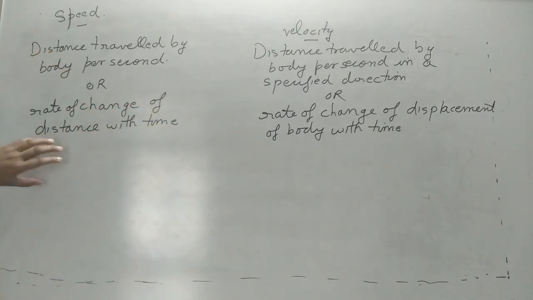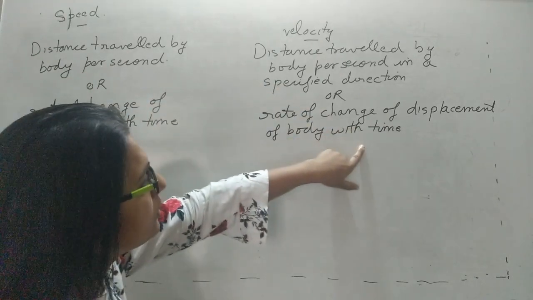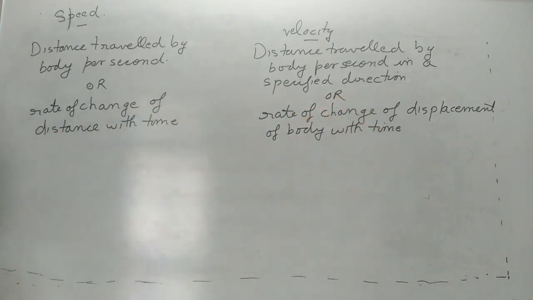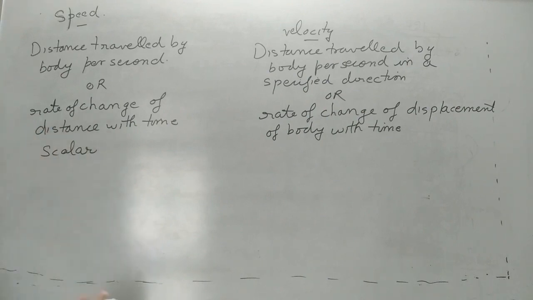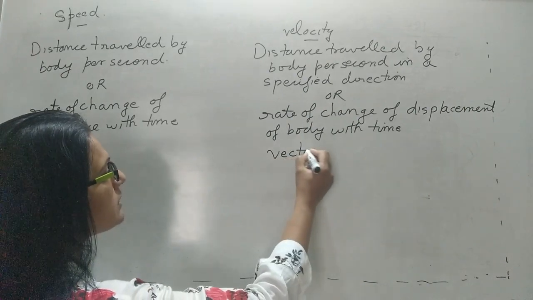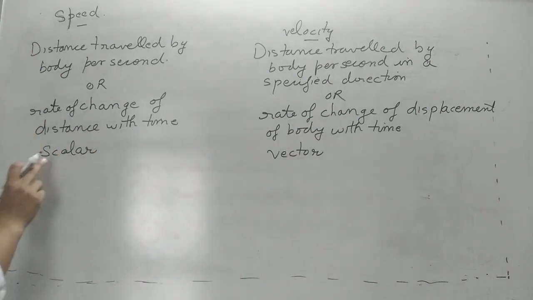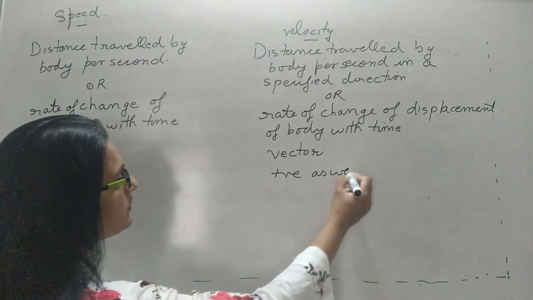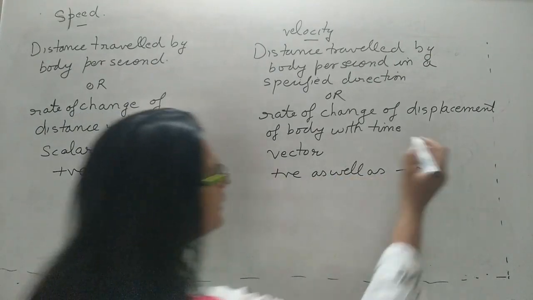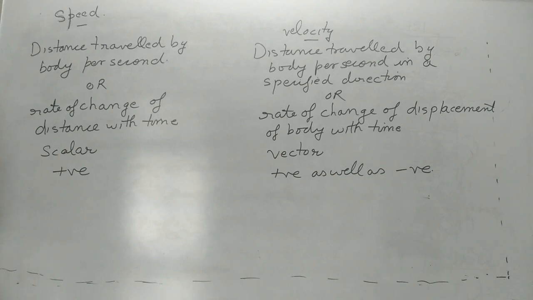Both are distance and speed, but here we take one more thing, and that is direction. Speed is a scalar quantity. It has nothing to do with direction. Velocity is a vector quantity. Because speed is a scalar quantity, it is always positive. Velocity can be positive as well as negative. What is meant by negative velocity? Negative velocity means the body is moving in the opposite direction, towards the initial position.